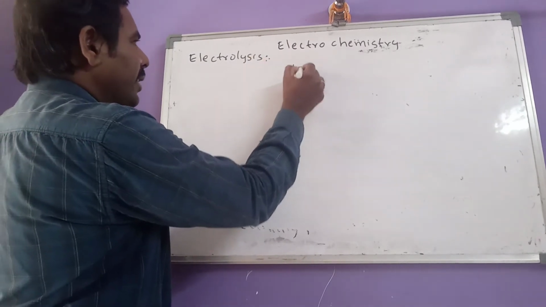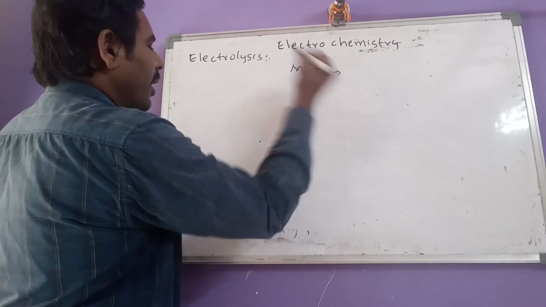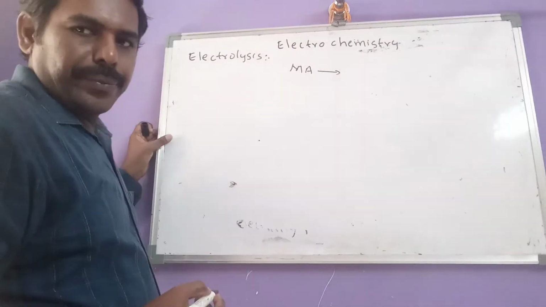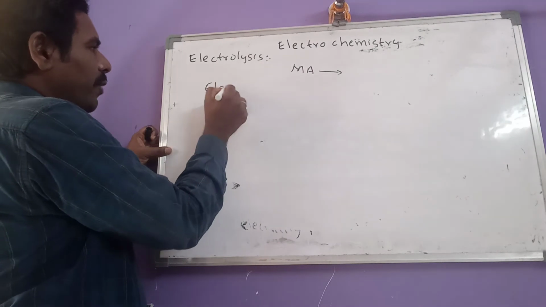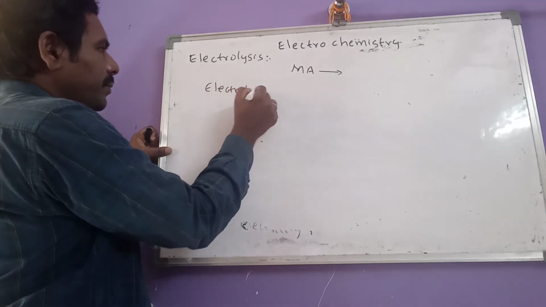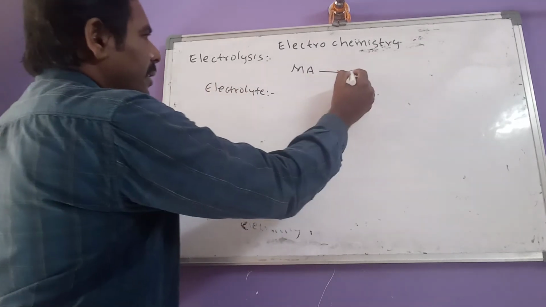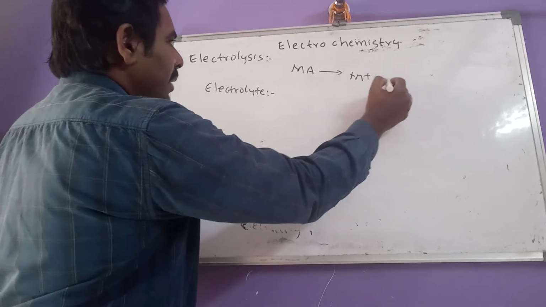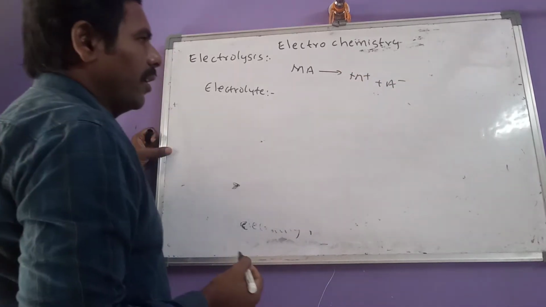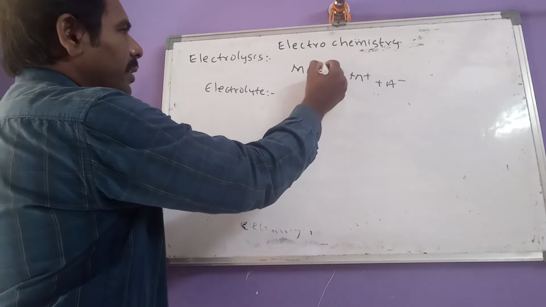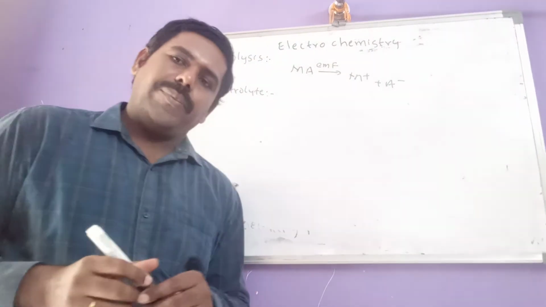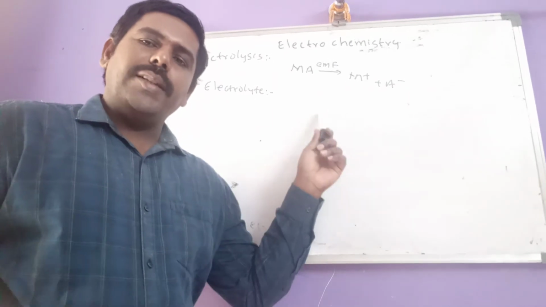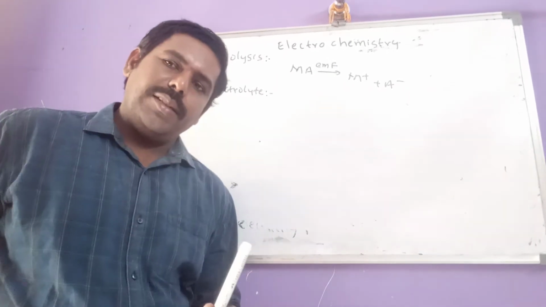If you consider any one electrolyte, MA, so MA is said to be which one? Electrolyte. This splits into M plus and A minus ions by using some quantity of electricity. So this process is called electrolysis.